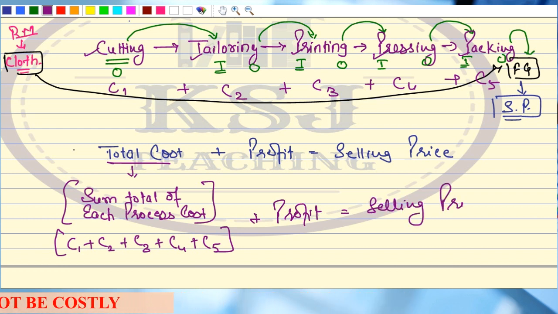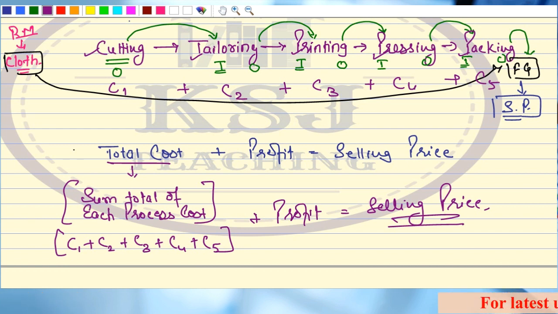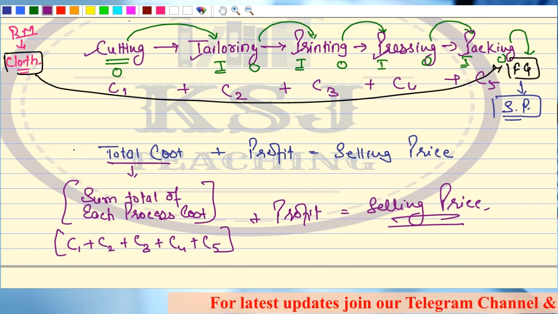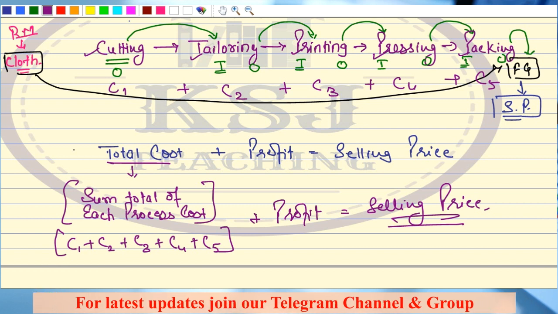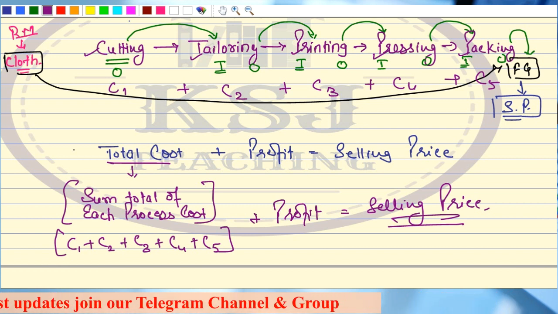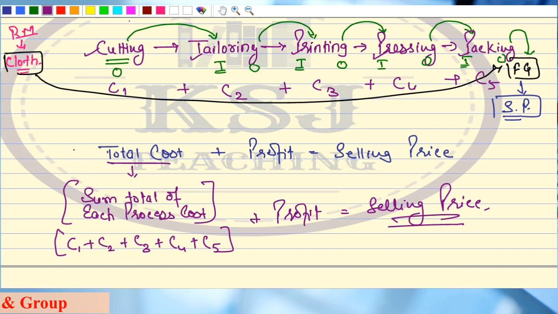So this is the purpose of doing process costing, that we are able to identify the cost at each process, right? If you say, sir, what is the need of identifying at each process? We can roughly say what the total cost is. Sir, then how can we say whether we are efficiently incurring all the cost and are able to efficiently control the cost at each process?